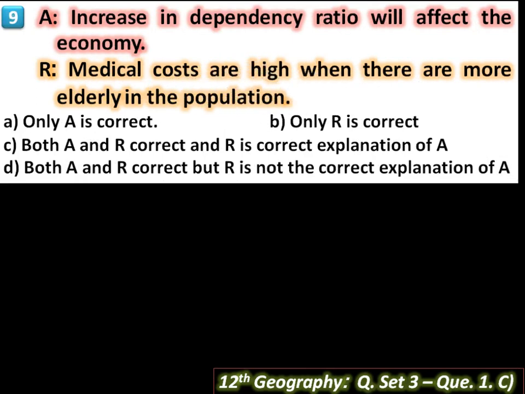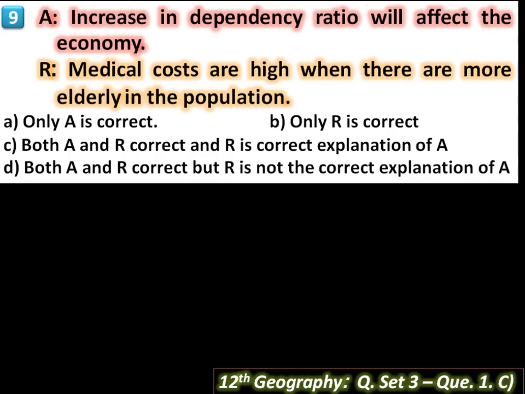Then next question. A, increase in dependency ratio will affect the economy. The sentence is correct. If the number of children below 15 age group is high, the dependency ratio will be high, and that is a burden on the economy of a country. Then R, medical costs are high when there are more elderly in the population. The sentence is also correct.